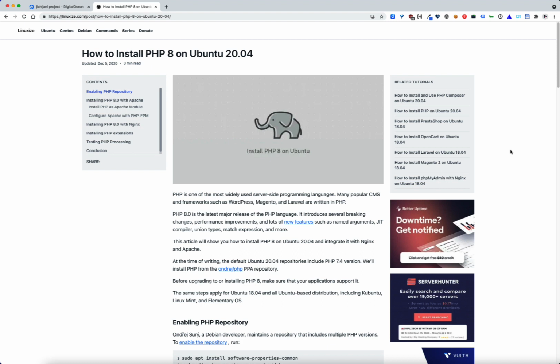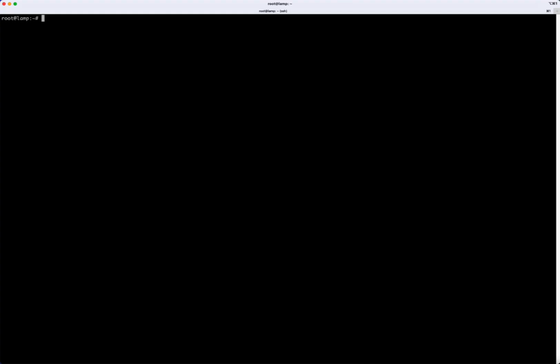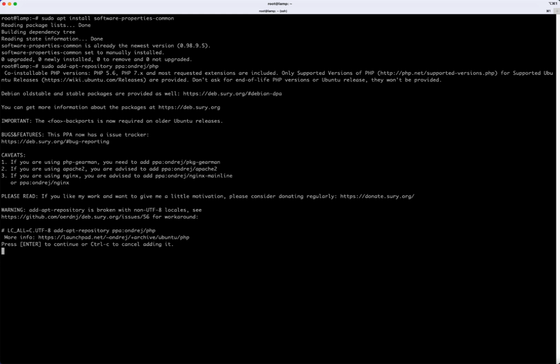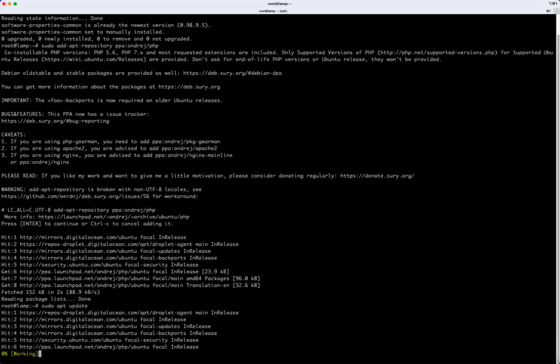While we could install PHP using apt as well, Ubuntu 20.04 will unfortunately give us the PHP 7.3 or 7.4 version. So this article here goes through the exact steps of how to do that. So let's first run this command here, which will install software-properties-common. Then we want to add a repository which has the PHP version. Let's hit enter. Now let's run sudo apt update.